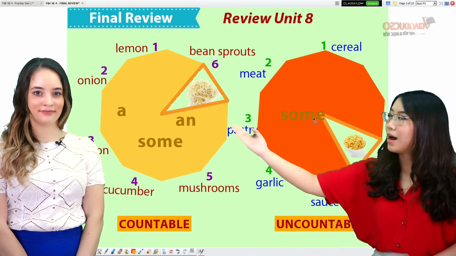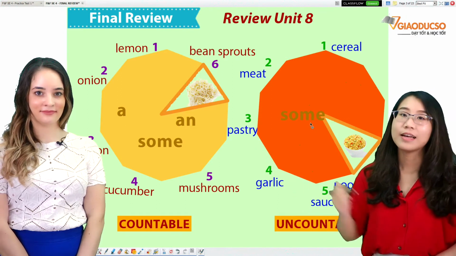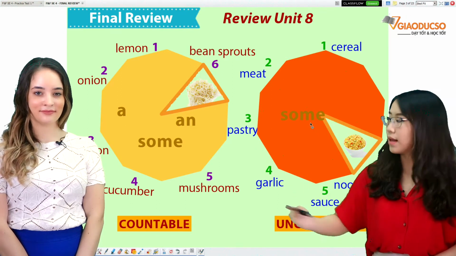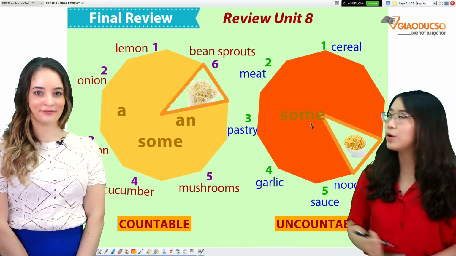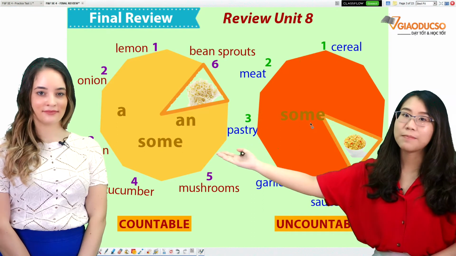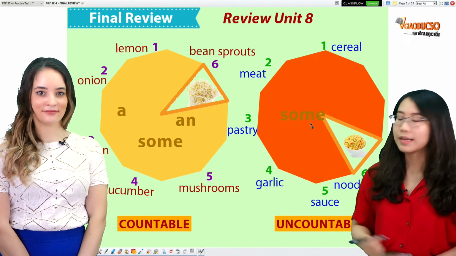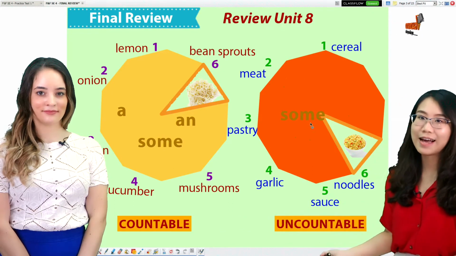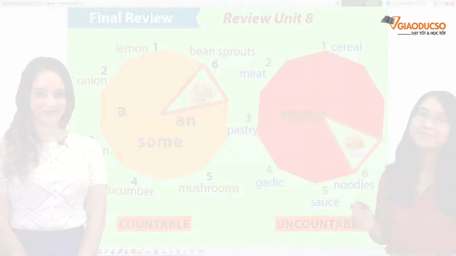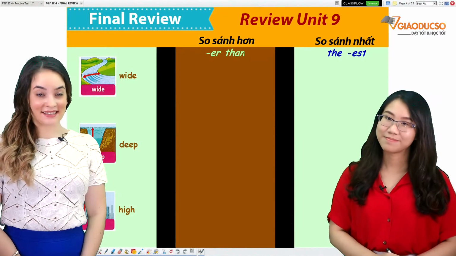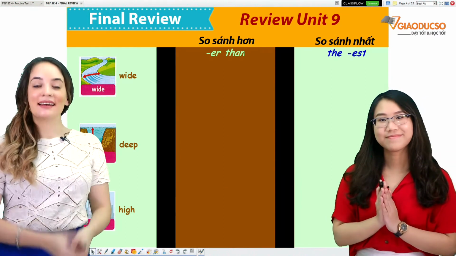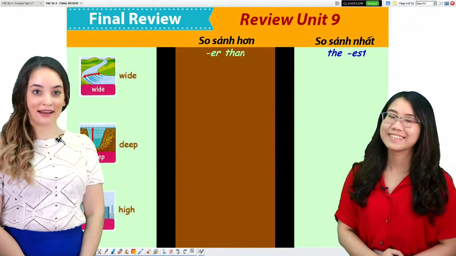Remember, a and an can be only used with countable, and the word some can be used with both countable and uncountable. Well done, students. Now let's review Unit 9.